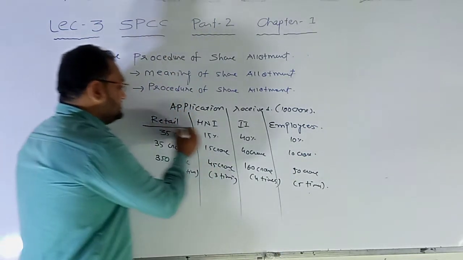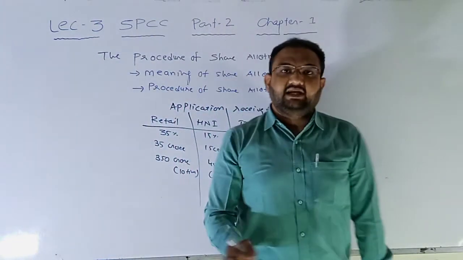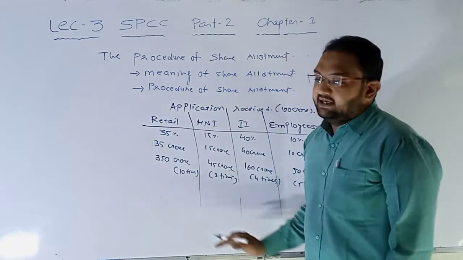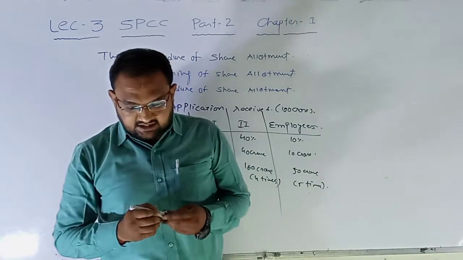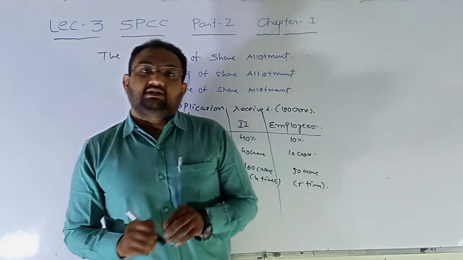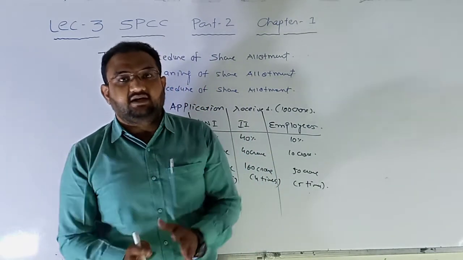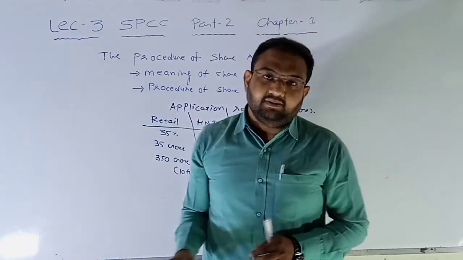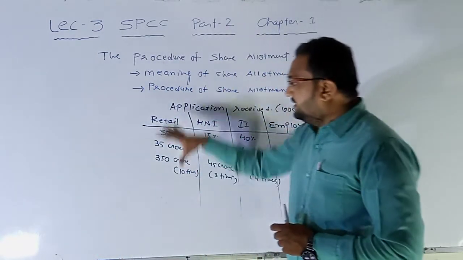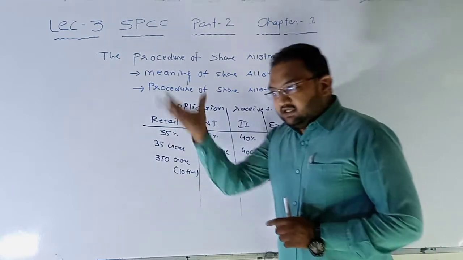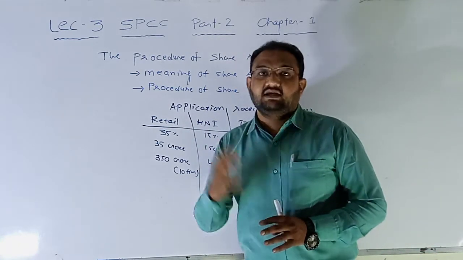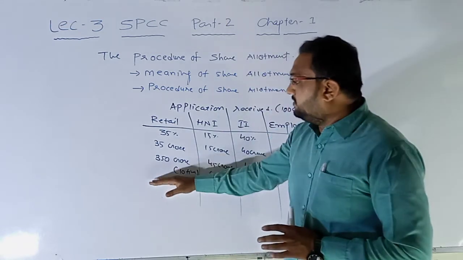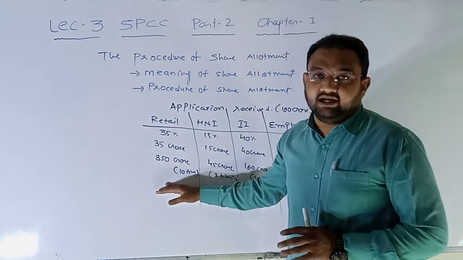Now, once all this application is bifurcated at the stage number 4, the registrar to the issue is preparing the statement containing all the different categories. So now they have the retail investors list, and from checking that list, they come to know that almost 10 times applications were received.